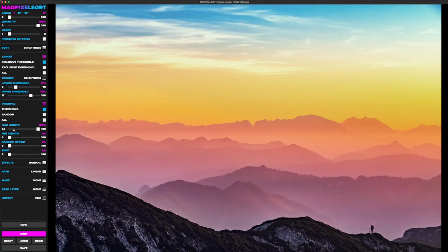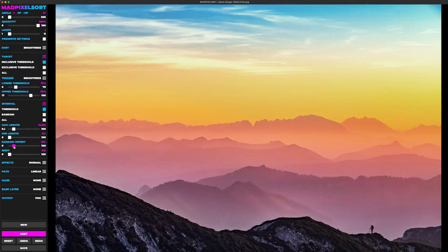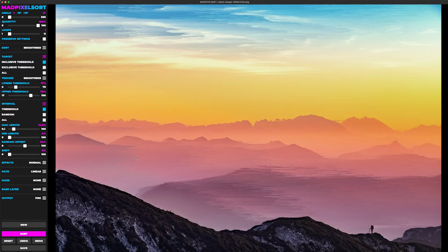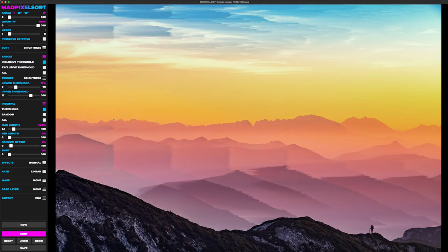Now, in order to avoid this blocky effect whenever you're using max length, there's random offset. Essentially what this does is it randomly changes the length of an interval just a bit by its end. If I increase it just a little bit, instead of those straight lines that we had, you can see it's a little bit more blended.